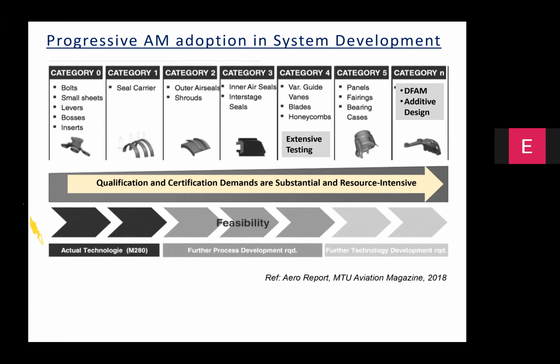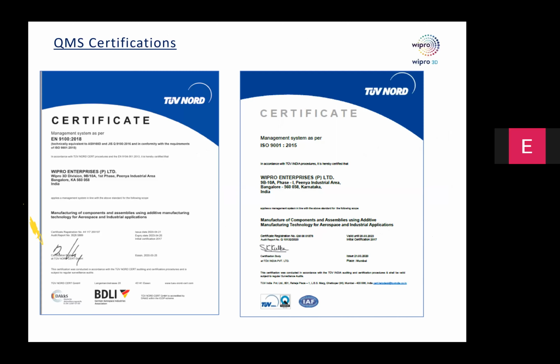But in recent times, we have seen that there are efforts in terms of adapting design for additive manufacturing so that you can take advantage of additive manufacturing as a part of the design effort. So this is called additive design approach. And in this case, the tendency on the part of the designers and developers is to take advantage of the possibility of monolithizing, weight reduction, integration of multiple functional features into the part through the usage of the additive manufacturing processes in the development cycles.